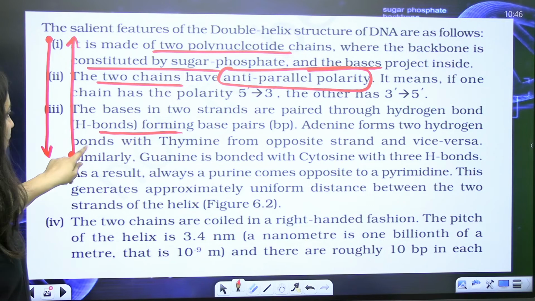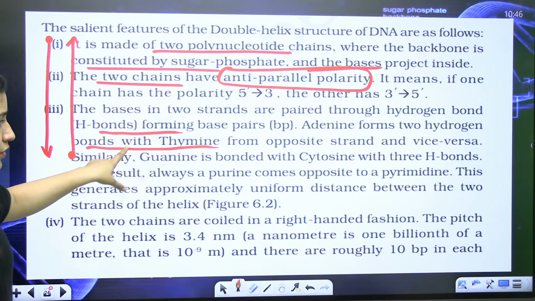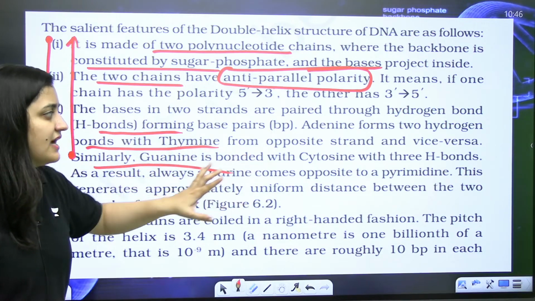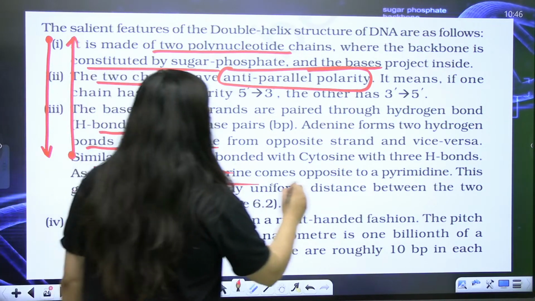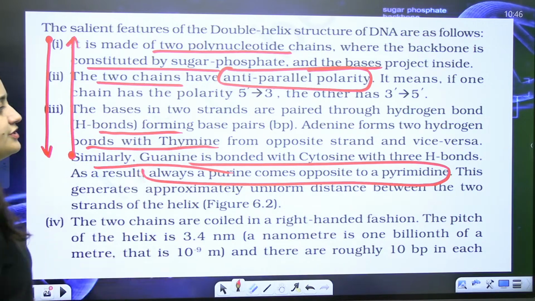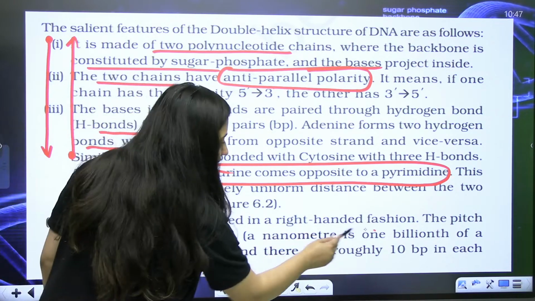The bases in the two strands are paired through hydrogen bonding. Adenine forms two bonds with thymine, and guanine is bonded with cytosine with three bonds. So always a purine comes opposite to a pyrimidine. The two chains are coiled in a right-handed fashion.